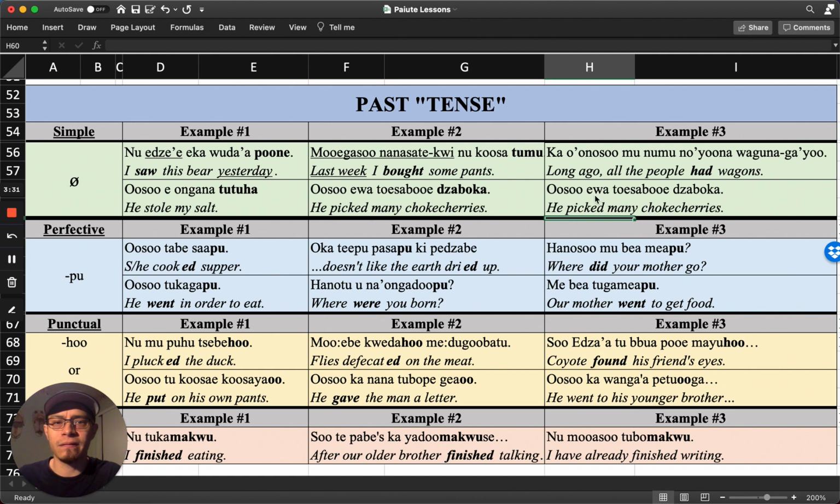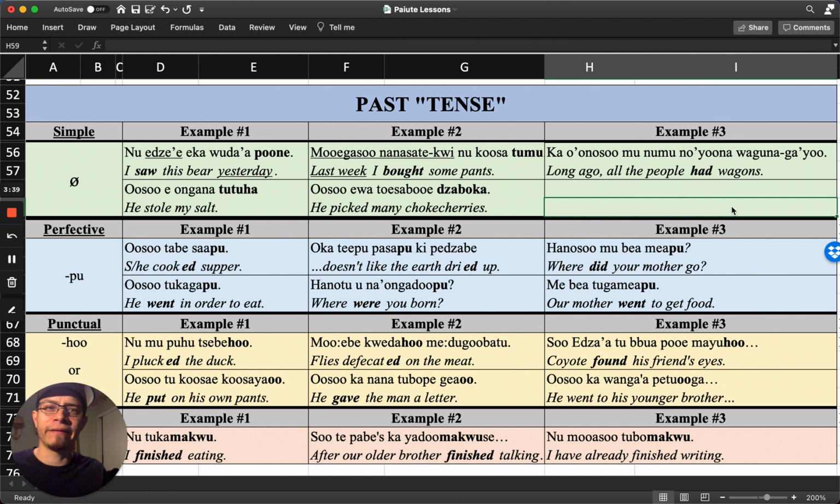And finally, this last one is the same exact example. I guess I got confused there. I was doing a lot of copying and pasting, trying to put different examples here and there, and I guess I forgot to add a new one. But that gives you an example of the simple past.